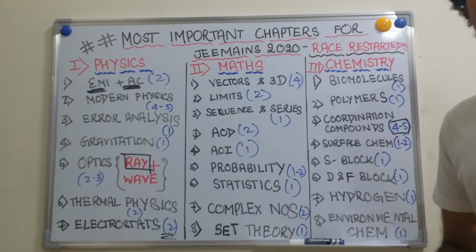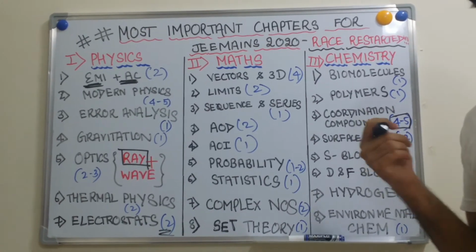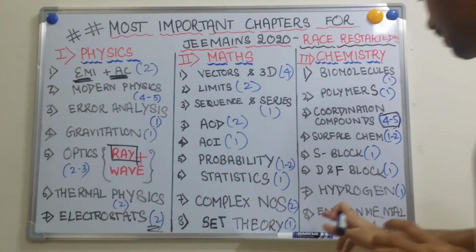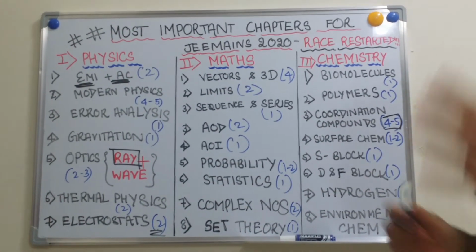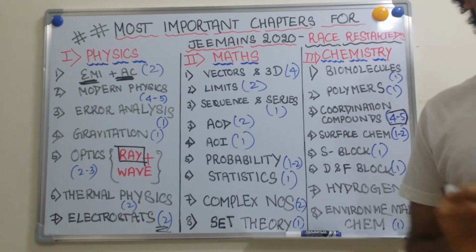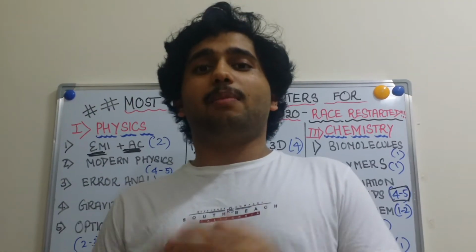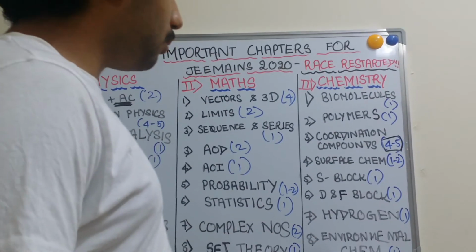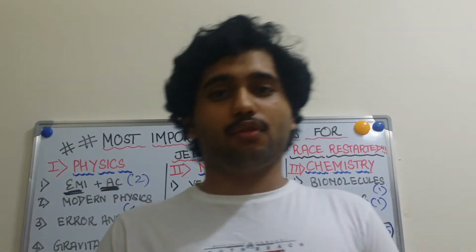I haven't included P block, it's a very big topic, but if you've already mastered it, good to go. So by studying these 15 plus 8 chapters, you can easily score 150 plus marks. I have proof for these chapters. I have noted down these questions using a book which I refer to, the JEE Main past 16-year question papers. So you can trust what I have written on the board and the questions which have come every year.